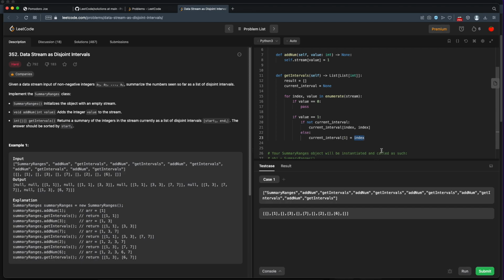Okay, and then at some point we'll run into the end of our interval, so this is where we come back to our 0. If we do have a 0, so if we have a current interval, then we need to close this one out, so we'll add it to the result. So we'll add our current interval to our result, and then we'll set our current interval to none, and then we'll continue.